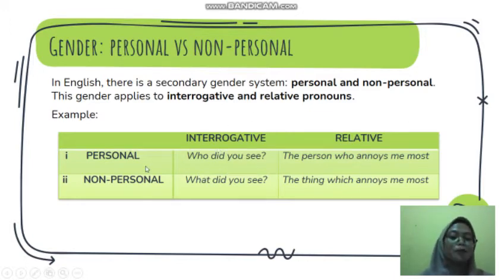And next, non-personal. In interrogative, what did you see? And in relative, the thing which annoys me most. In this case, there is a difference. The interrogative uses what, so in the relative it uses which. The relative non-personal is different from the interrogative.